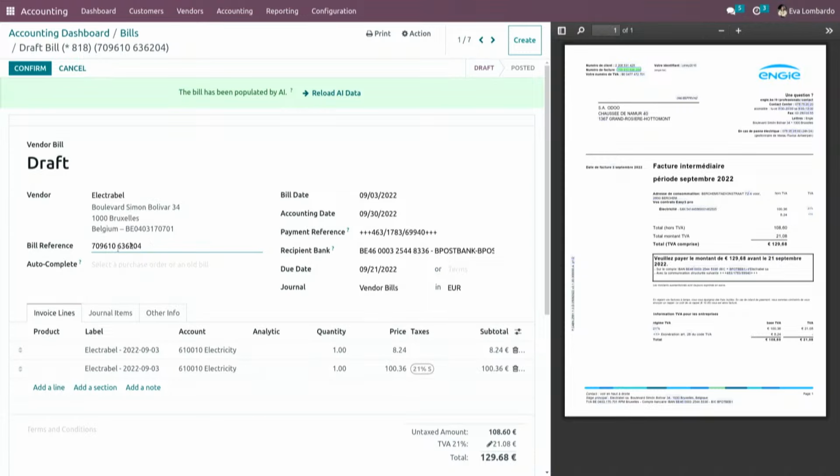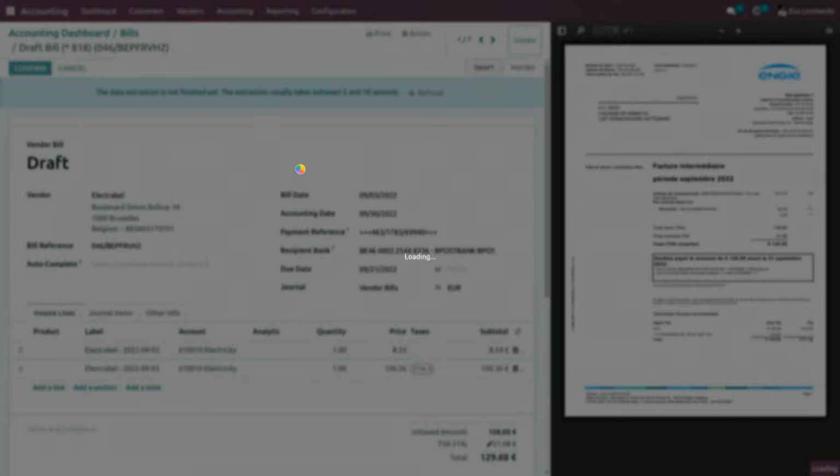You can see when I click on the field, it's a bit tough to see, but here it spots the field that it has chosen, but you can change it because you know this information is the right one. So automatically here, the field is updated. However, if it's you who made a mistake by updating it and you want to go back to the initial situation, you just have to reload the AI data and it will go back to the initial situation and give you the appropriate reference. So I'll just have to refresh again and see, of course, the update within my bill.